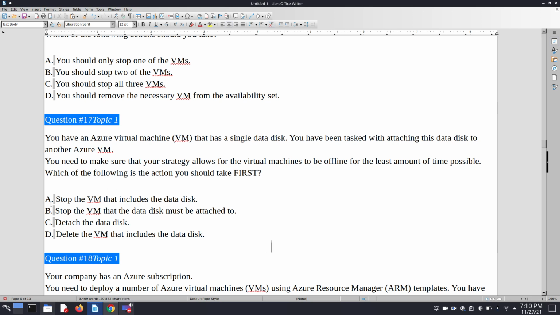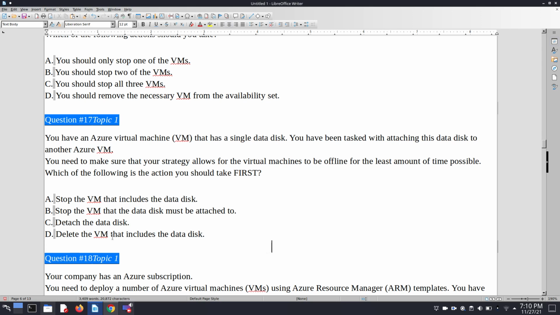So here we are not able to choose stop the VM that includes the data disk. Okay, so let's explore more the option number B. Stop the VM that the data disk must be attached to. No. Detach the data disk. So I think this seems good. We can detach the data disk, but we have to explore the option number D.